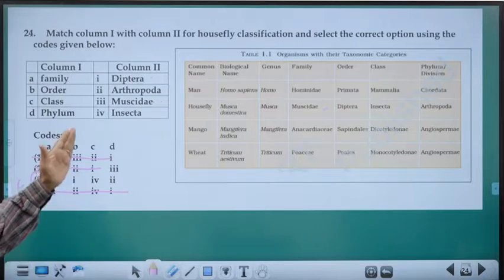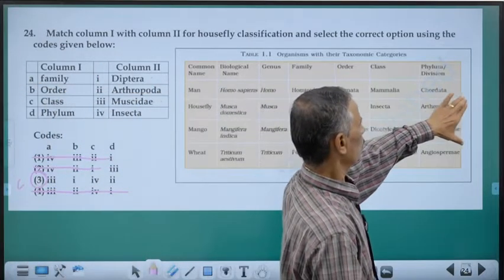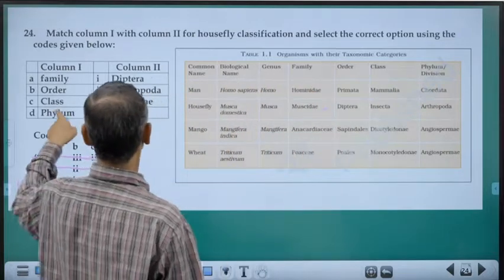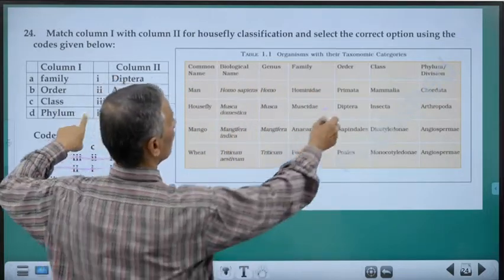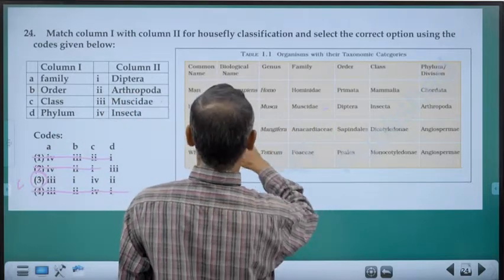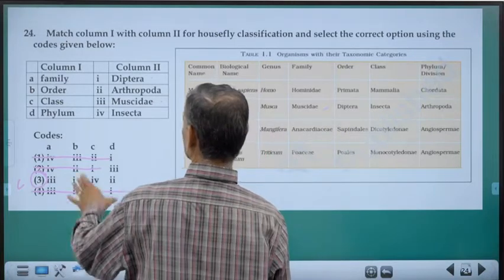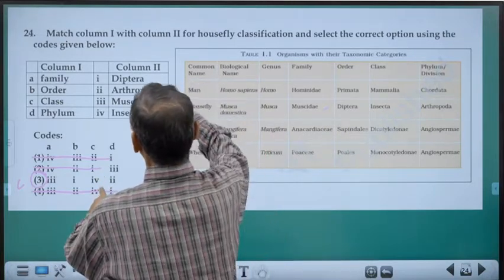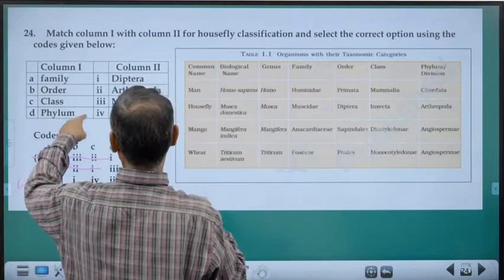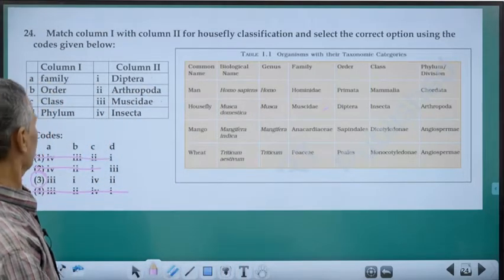So, as far as possible, we are showing from which part you can get the answer. Class. We have order Diptera, class Insecta. So, Insecta is 4, and last one, phylum Arthropoda. So, that is the correct answer.